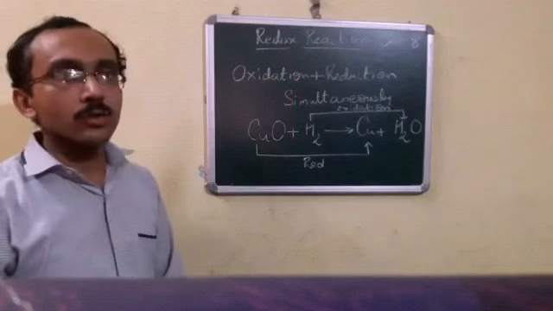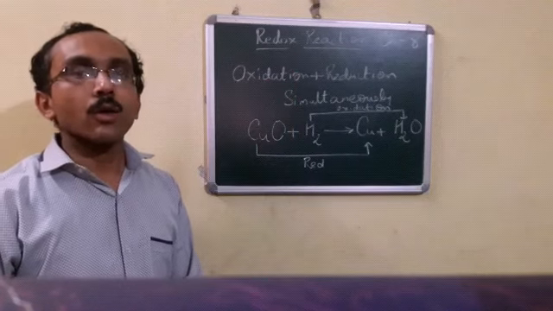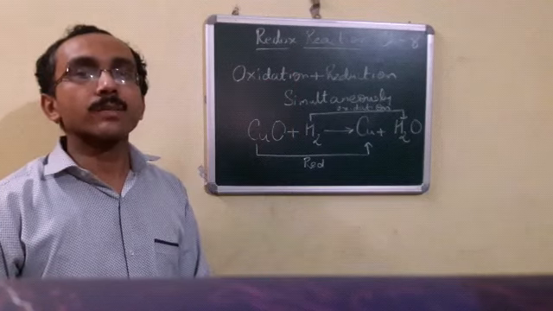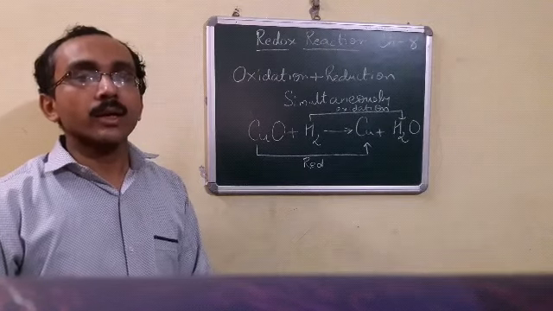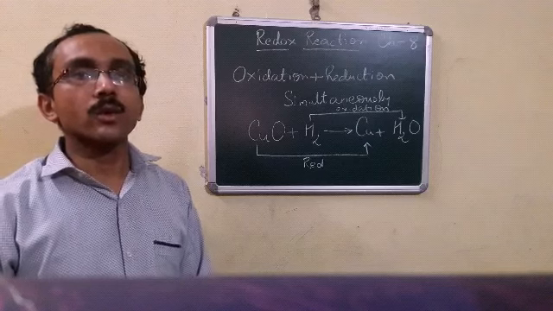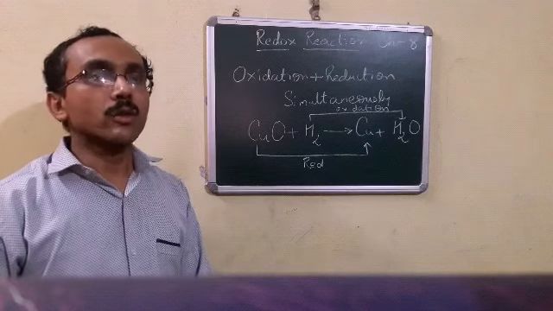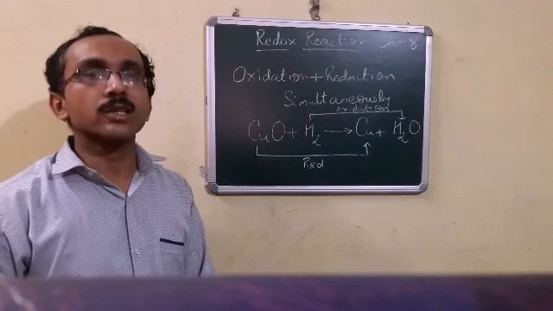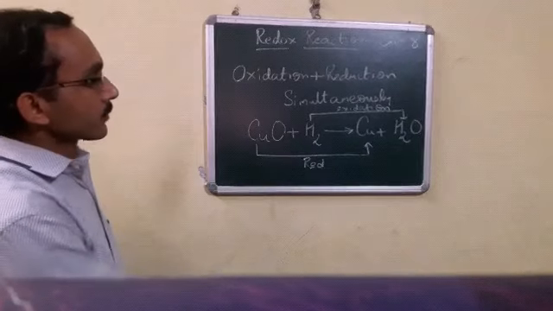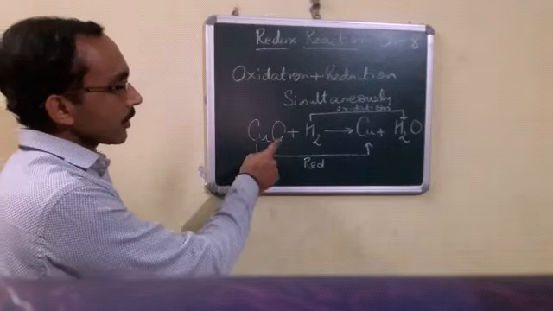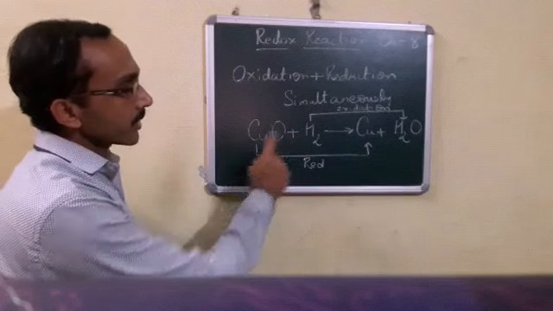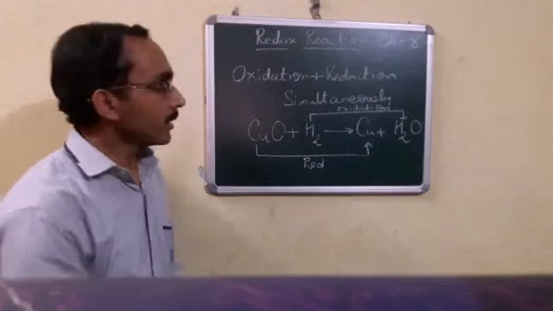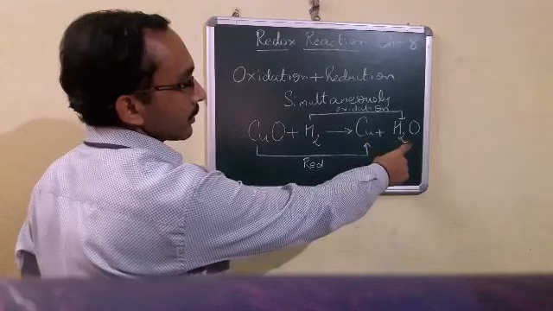Redox reactions are those reactions in which oxidation and reduction take place simultaneously. Simultaneously means together in one reaction only, then it is called a redox reaction, or it is also called an oxidation reduction reaction. Now this is copper oxide. Copper oxide is black in color. When we pass hydrogen gas through this copper oxide, it becomes copper again and forms water.